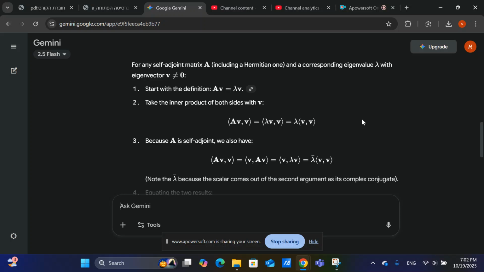So let's look at how nice the proof is that the eigenvalues of a self-adjoint matrix, let it be symmetric, let it be Hermitian, namely symmetric over the real and Hermitian over the complex numbers, or let's call it symmetric in a Euclidean space and Hermitian in a unitary space because we're talking with inner product. So how nice it is to see the proof for this,